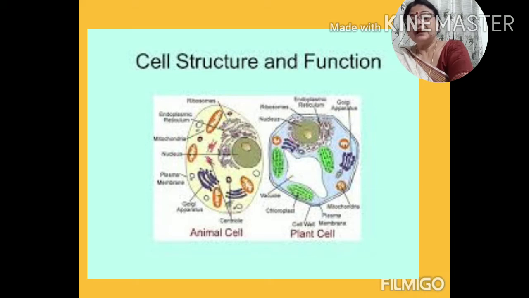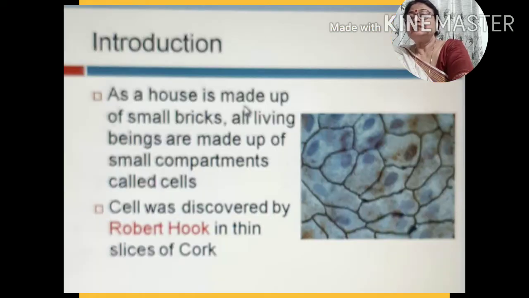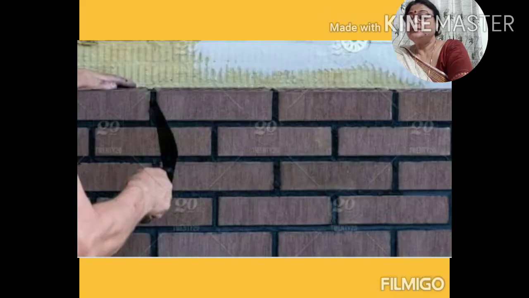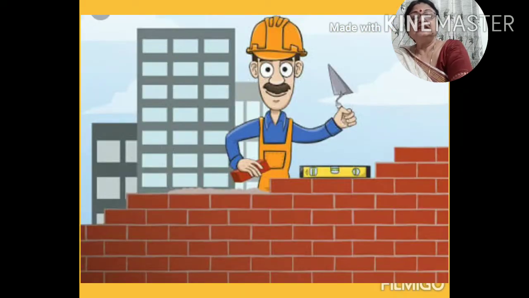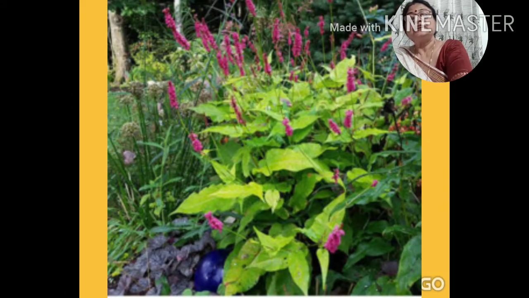Now the question arises, what is a cell? Children, as you all know, a house is made up of small bricks. All living things are made up of small bricks or compartments. These are called cells. A small plant to a big tree, all are made up of small units.